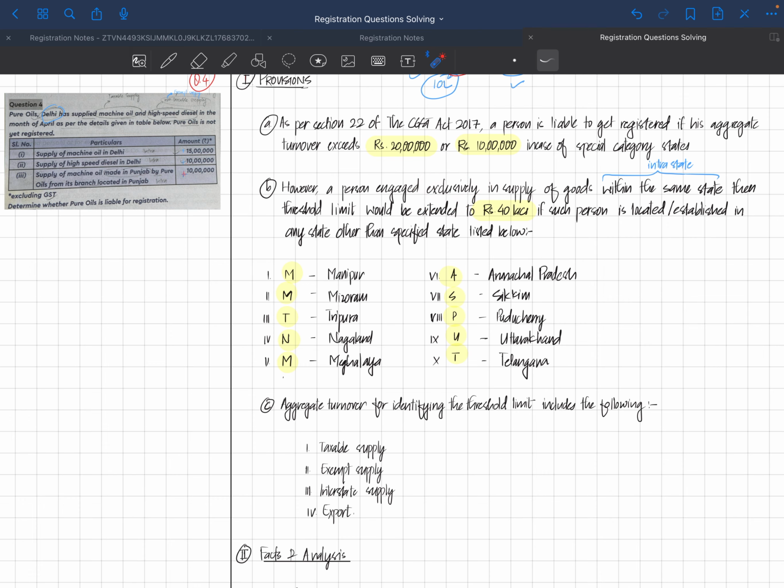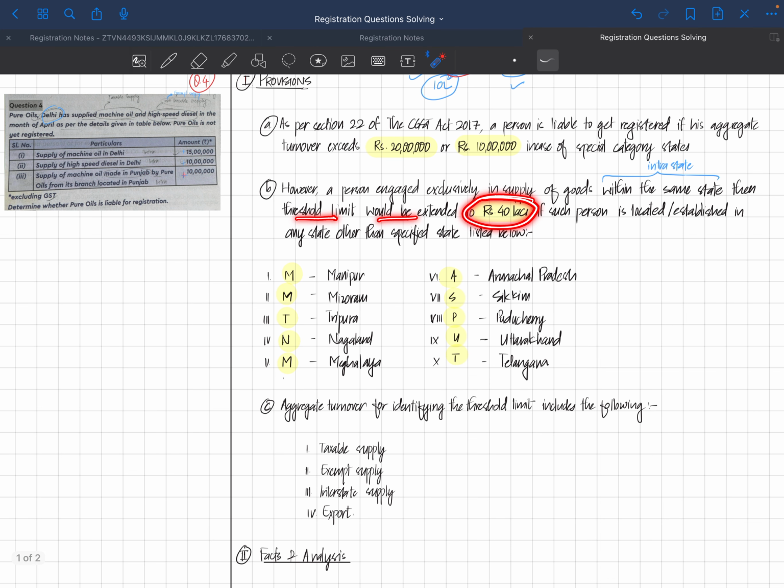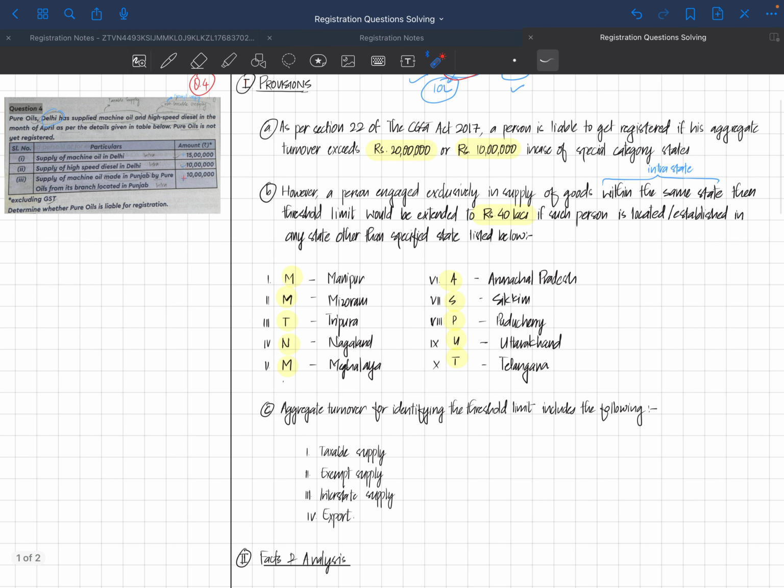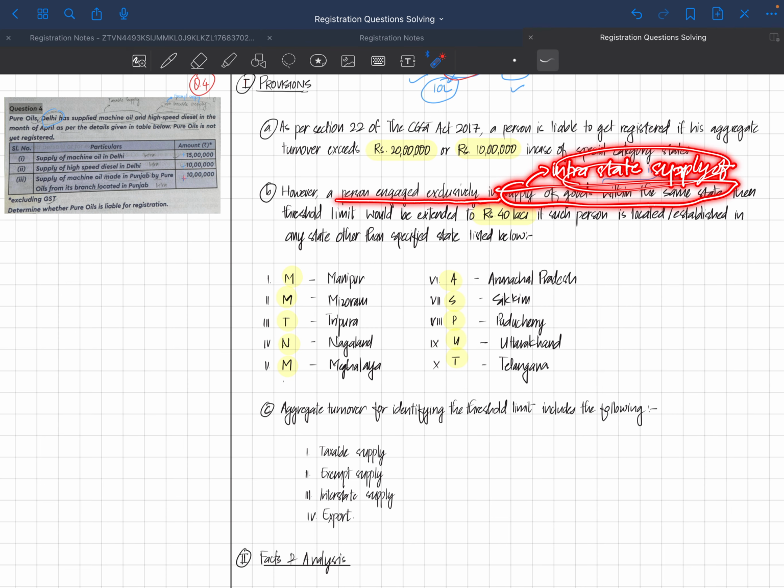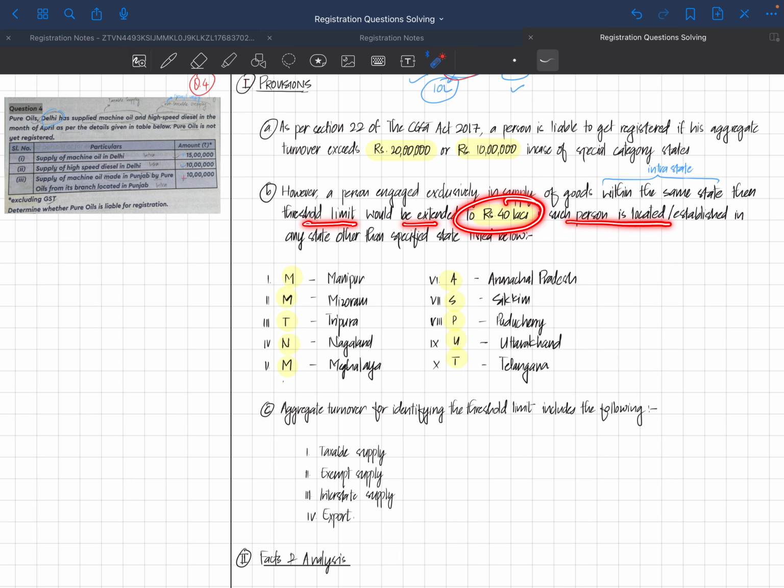However, a person engaged exclusively in supply of goods intrastate, or within the same state, then the threshold limit would be extended to 40 lakhs. However, you can make it a shortcut, or you can save some space, by writing in such a way: a person engaged exclusively in intrastate supply of goods. So I think this would be a better answer, but still I have written it, so let me do that. Then the threshold limit would be extended to 40 lakhs if such person is located.